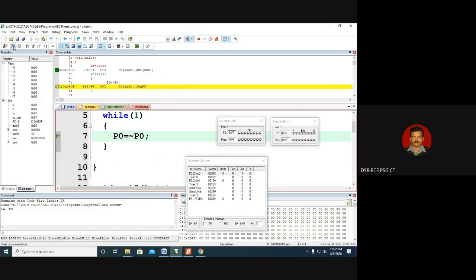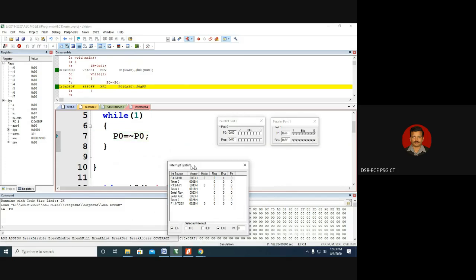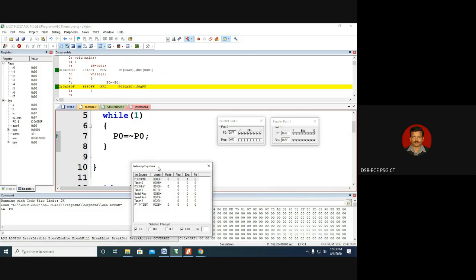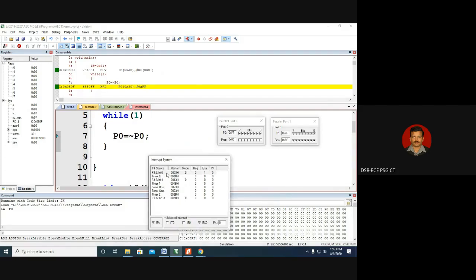So now if we are running this code, port 0 keeps on blinking. Why? Because it is only the lowest priority. It is something like listening to music. Now we have to create an interrupt. How to create an interrupt? We have to make the P3.2 bit 0 because it is a level 0 type of interrupt. So for that we have to take the GPIO pin of port 3. So this is the port 3 pin.